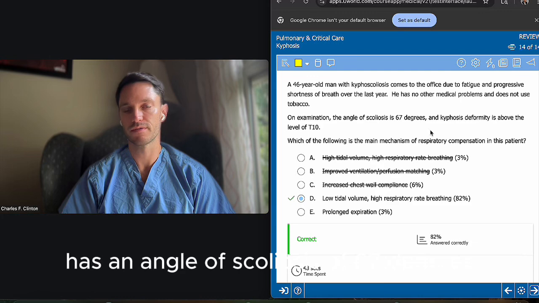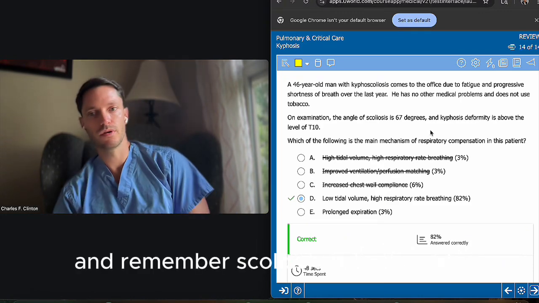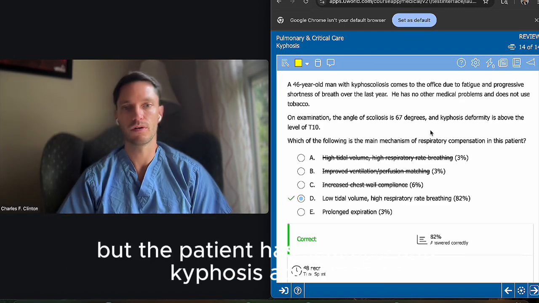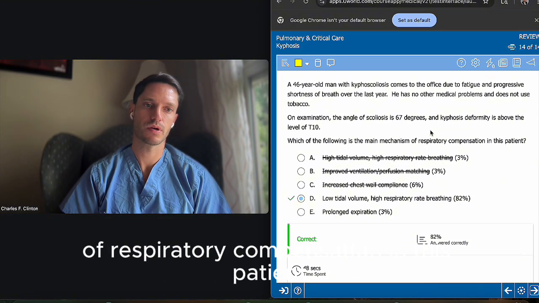So last question is a patient that basically has shortness of breath. It has an angle of scoliosis of 67 degrees. I don't remember what the normal was, but that sounds off. That sounds pretty bad. And remember, scoliosis is to the side, kyphosis is to the front. But the patient has scoliosis and kyphosis above T10. Which of the following is the main mechanism of respiratory compensation in this patient?